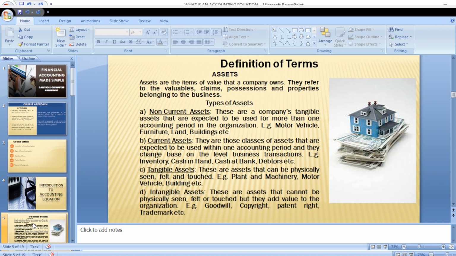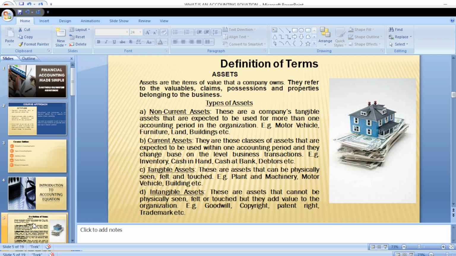Most times organizations buy these assets in order to use them within the organization. The purpose of the asset is not to resell; the purpose is to use the asset within the organization. For example, a company buys a motor van for the purpose of delivery. Of course, that motor van is going to stay more than one year in the company, because the company will not be buying a motor van every new year. It's possible, but it is very rare. So the company will buy, and after maybe a couple of years, they will replace.